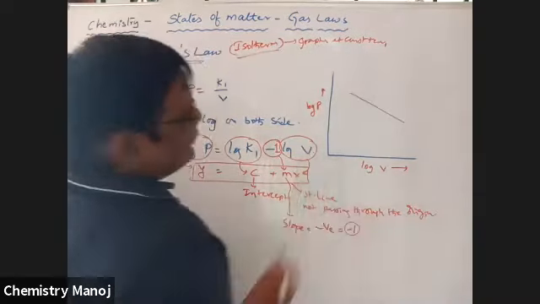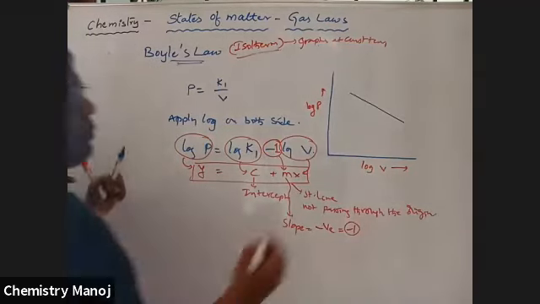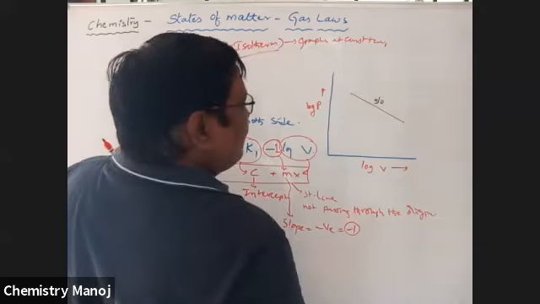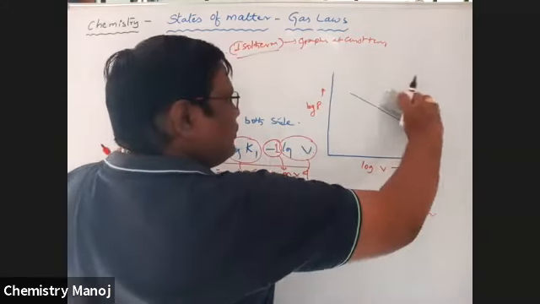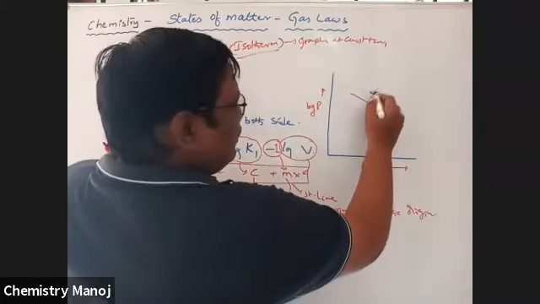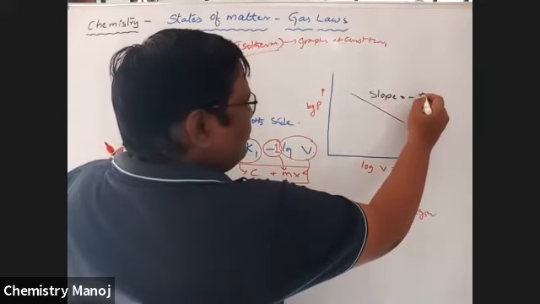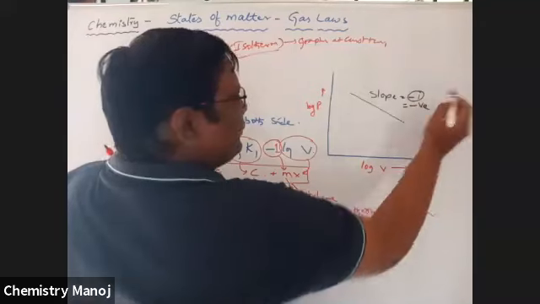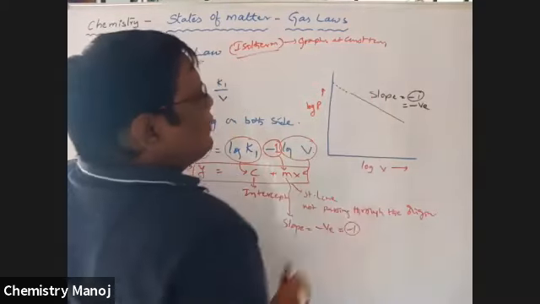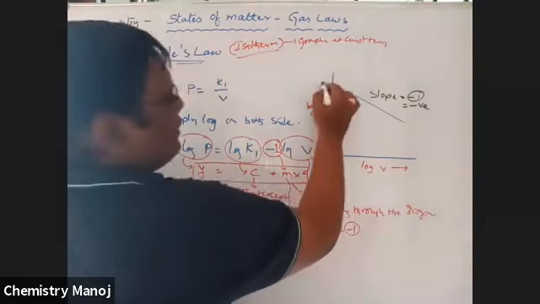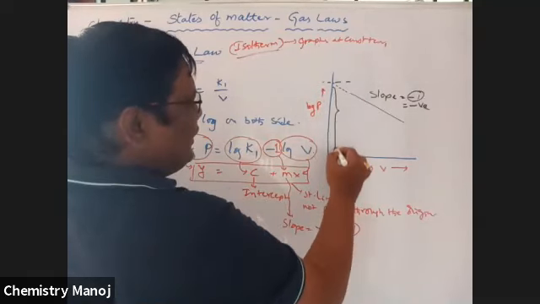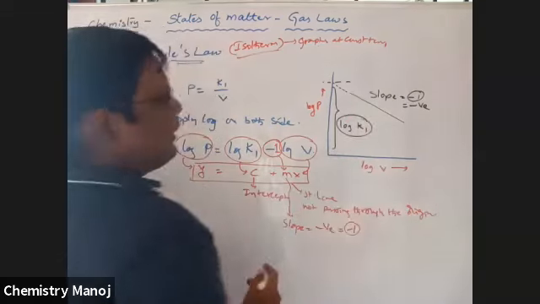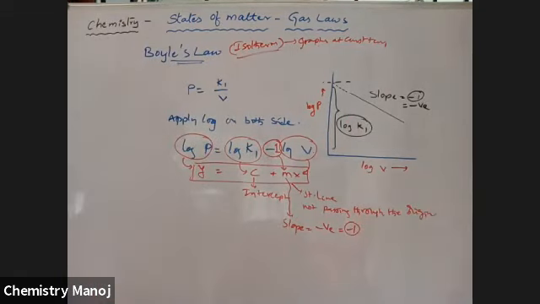It cuts the y-axis, and this intercept value is equal to log K1.